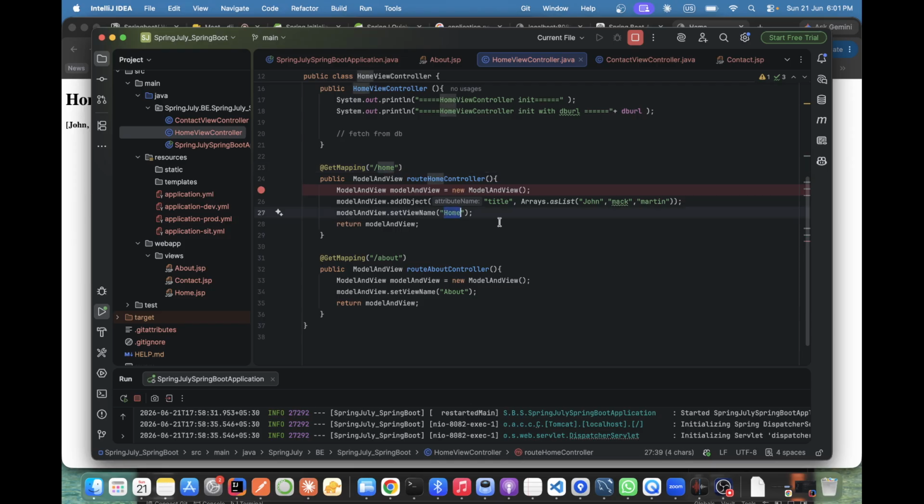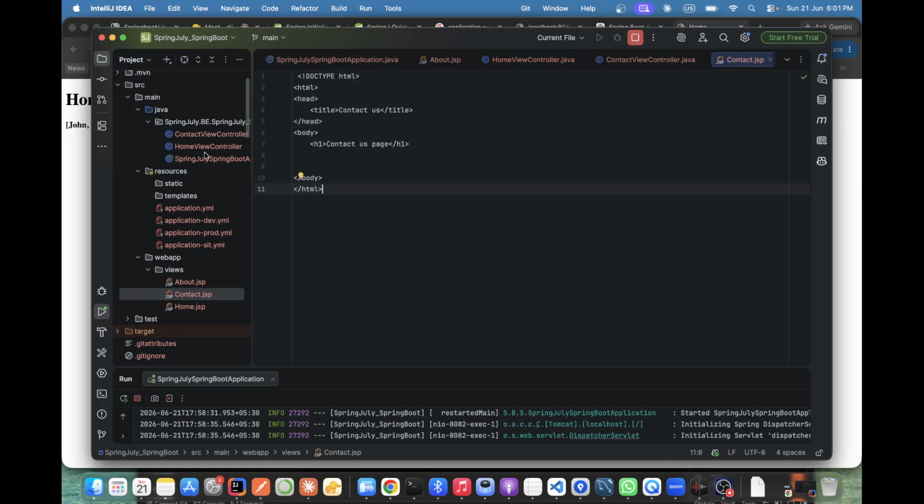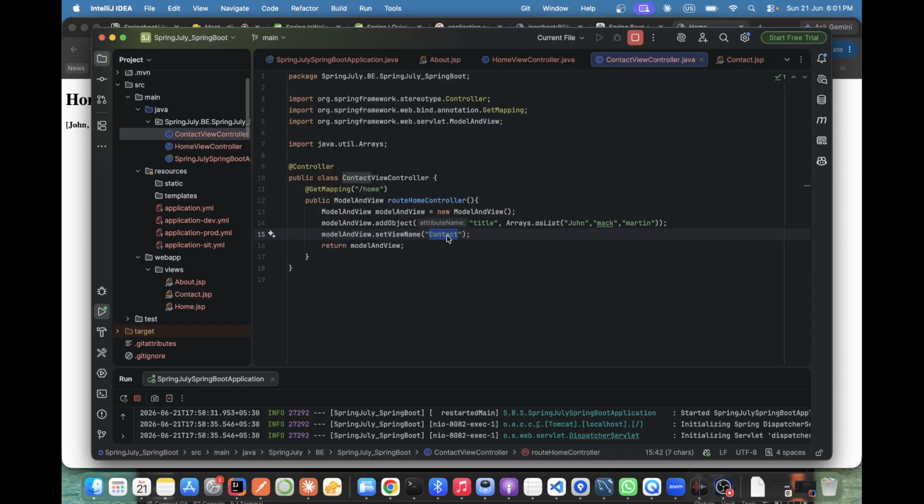So what will the browser understand? The browser will get confused, or not? The browser will say, okay, you are saying to go to home, but what did I render, the home page or the contact page? Because both URLs are /home only.